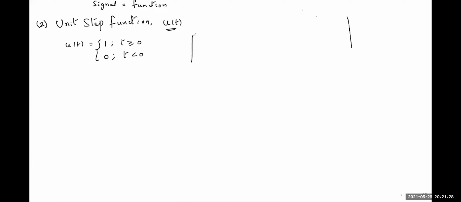Simply on the graph, on x-axis time t always, here the signal u of t plot will be like this. T greater than or equal to 0 means right hand side. Its amplitude is equal to 1. Whereas t less than 0, left hand side, the signal is 0 or does not exist. So this is the u of t graph as per the definition.